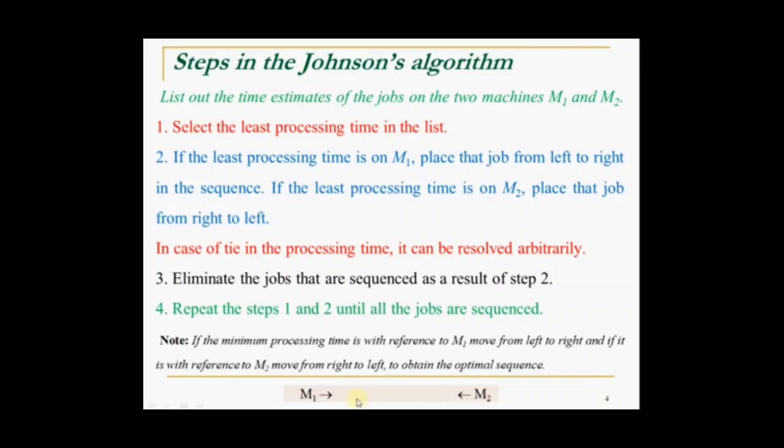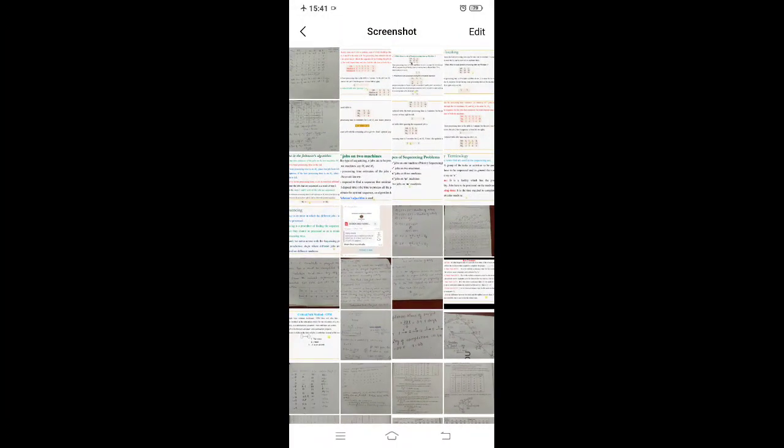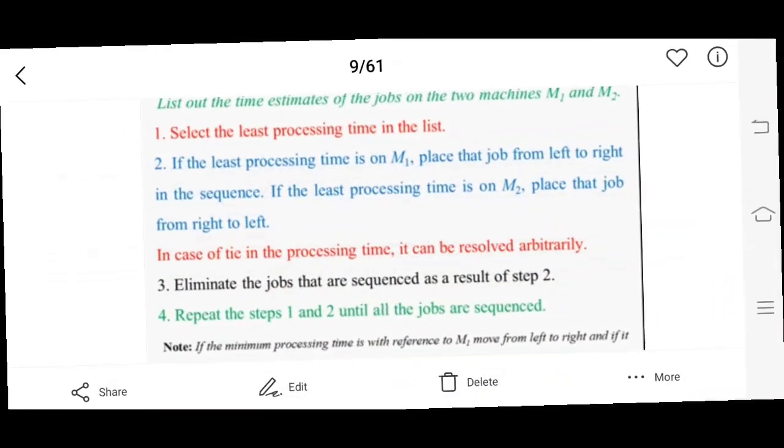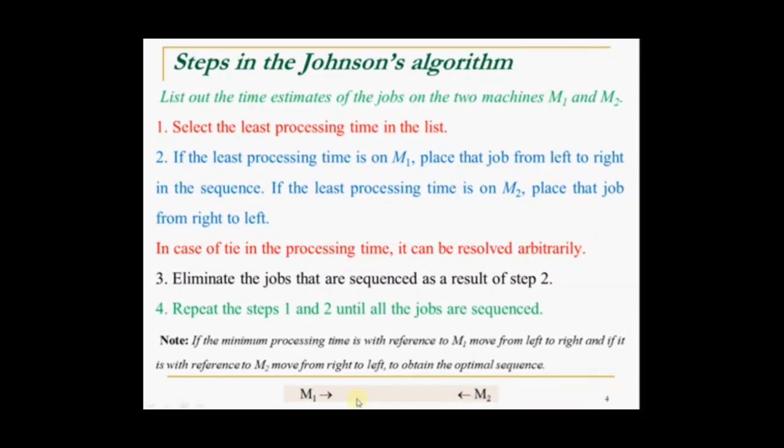Out of the 5 jobs, job 3 has the least value. In such cases, the third job is already eliminated from further sequencing, and only the first, second, fourth and fifth are considered for finding the next least value, and then the sequencing is done. Then repeat steps 1 and 2 until all the jobs are sequenced. We will look into this. The following figure shows how to do the sequencing.